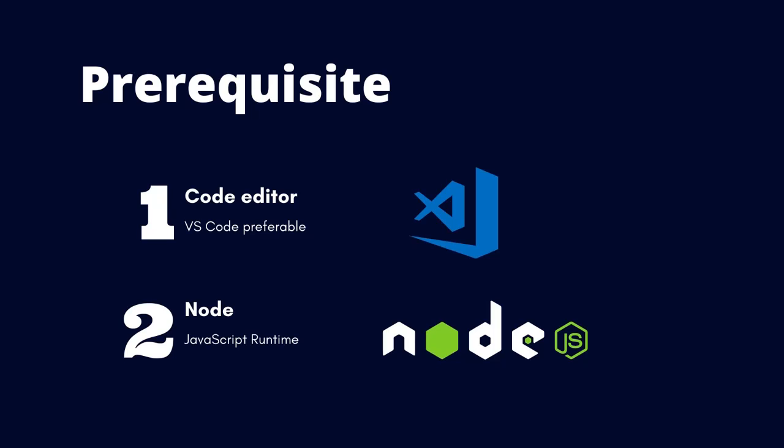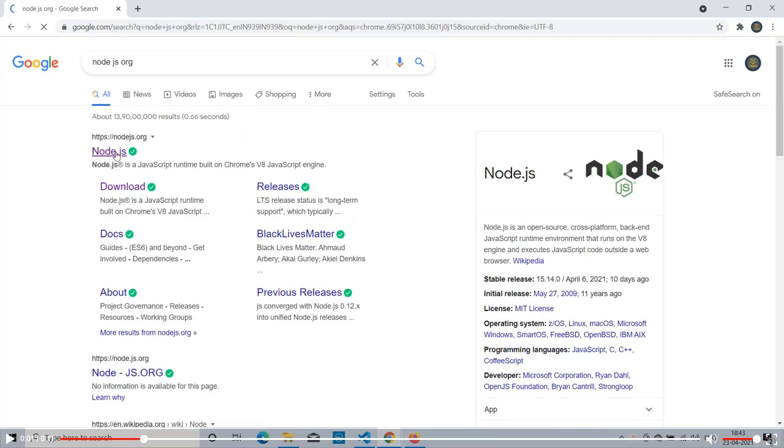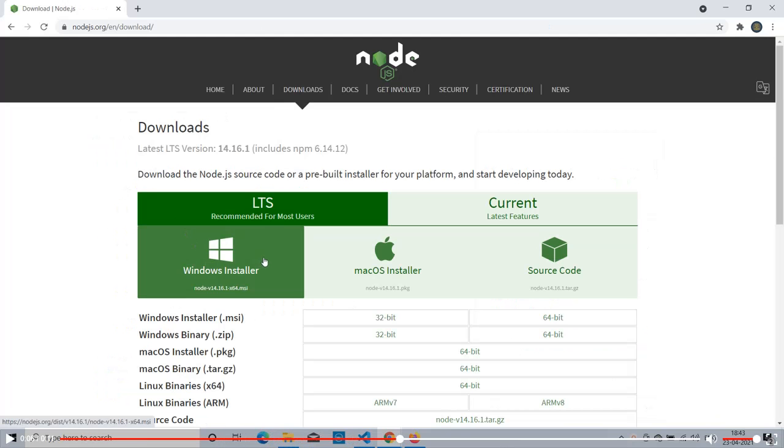I prefer VS Code for code editor. You can use whatever you want. To download Node.js, go to nodejs.org and download and run the installer for your operating system.